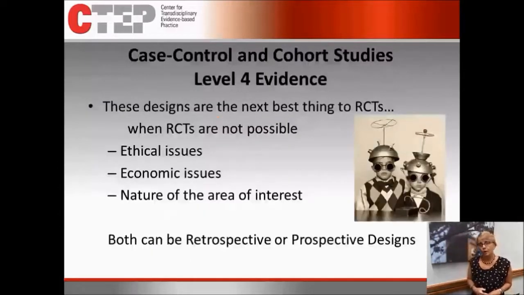Level 4 evidence are case control and cohort studies. These are the kind of studies we see in the social sciences, again, when a randomized controlled trial is not possible. Sometimes it's just not feasible or ethical to put people in an experimental group on a potentially high-risk kind of intervention. So when randomized controlled trials aren't possible, these are the other kind of methodologies you see in place. You will see a lot of case control and cohort studies in the quantitative literature, so you need to know what they are and what they mean.